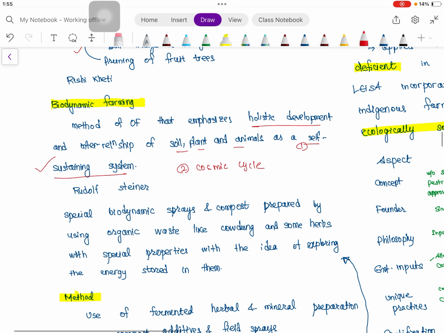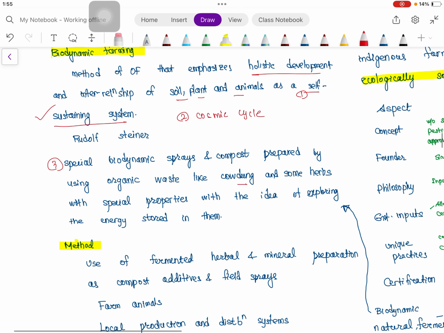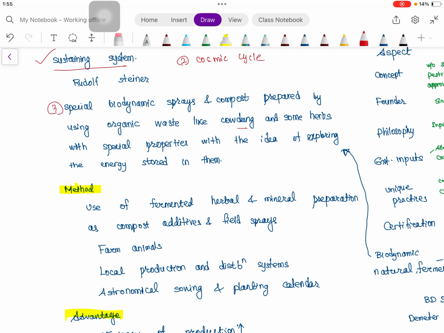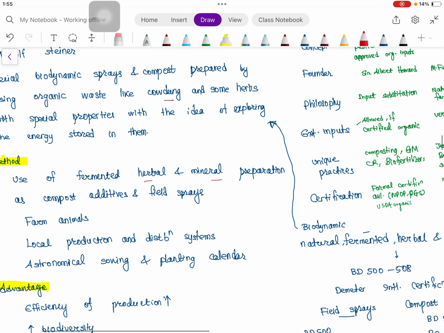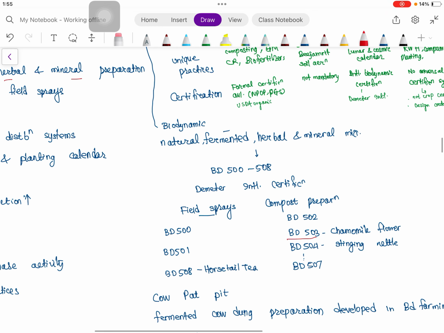Okay, then special biodynamic sprays and compost prepared by using organic waste like cow dung and some herbs. In 2023, a 20 marker question was asked related to biodynamic preparation and cowpat peat. Okay, then method, how we are preparing the biodynamic sprays and compost. So this is a use of fermented herbal and mineral preparations, okay, as compost additive and field spray. Some of the herbal treatments like BD503, that is chamomile flower, and BD504 stinging nettle are used here. Likewise BD508 horsetail tea is used here.